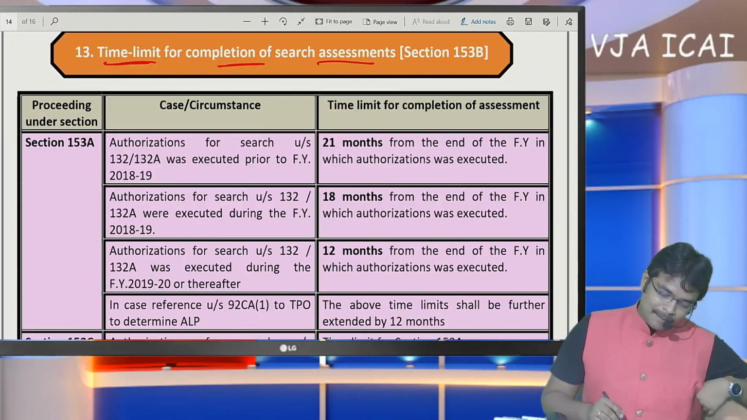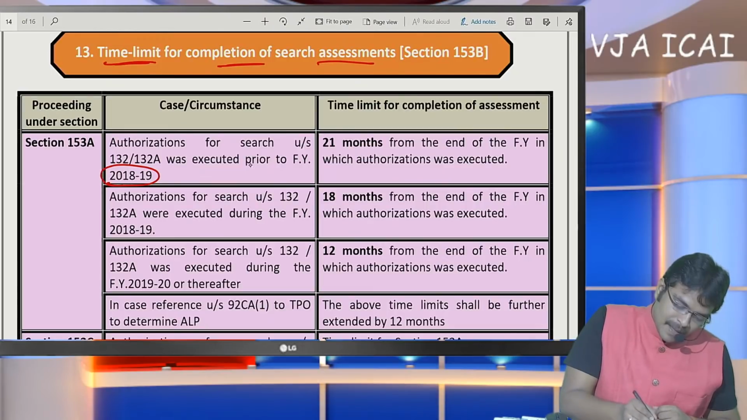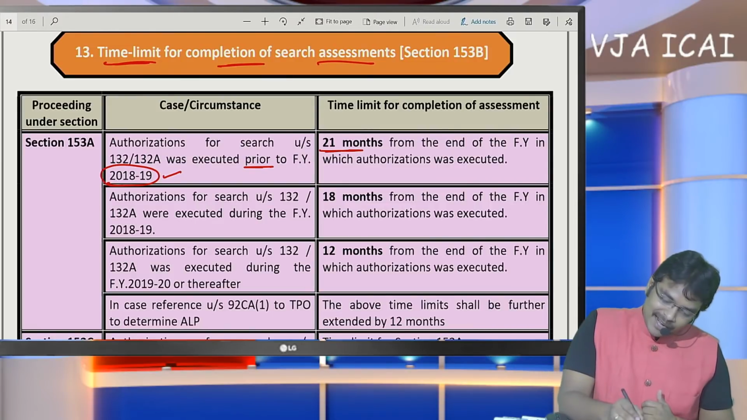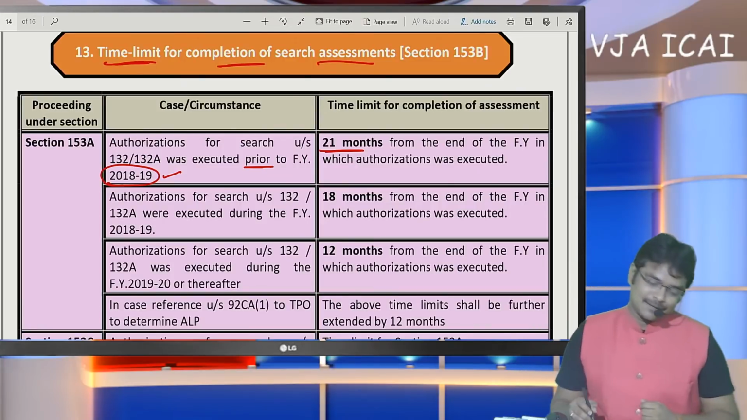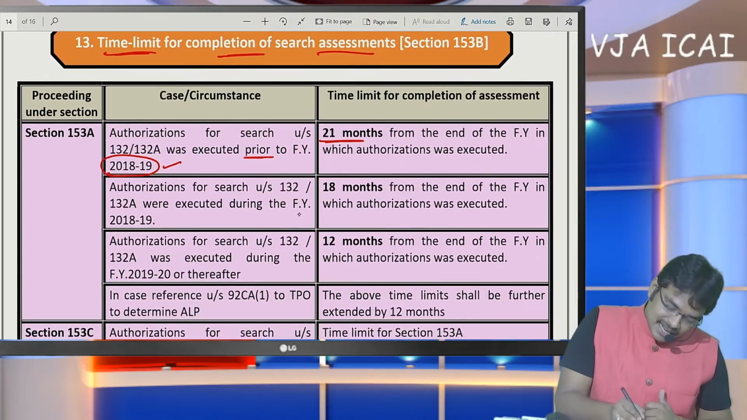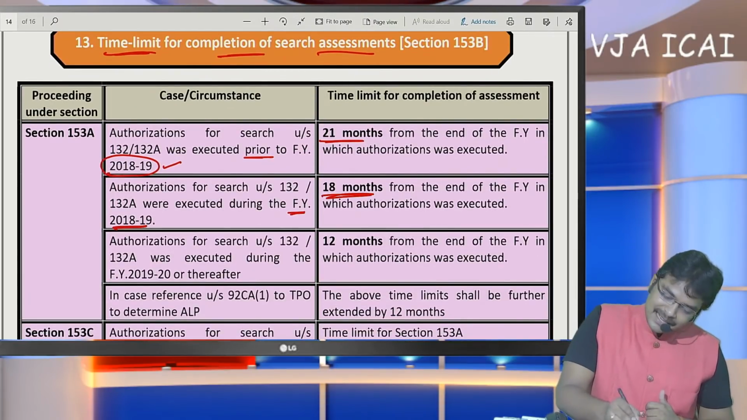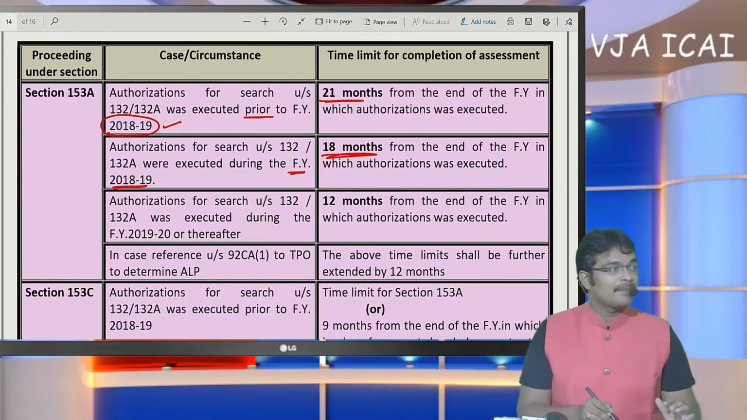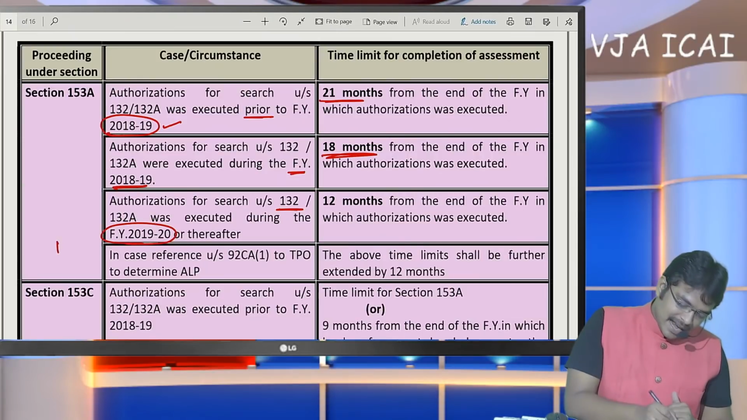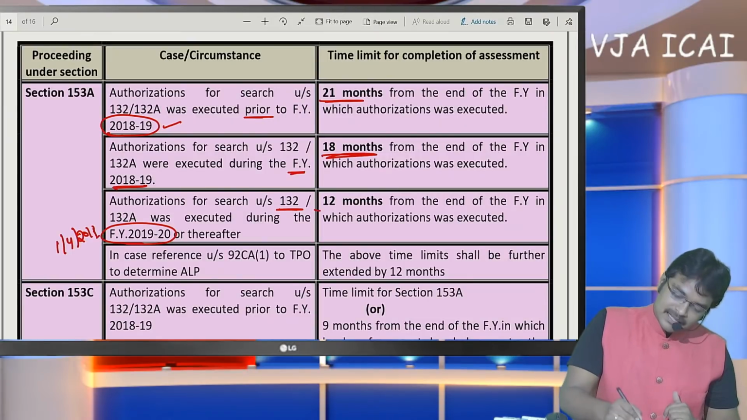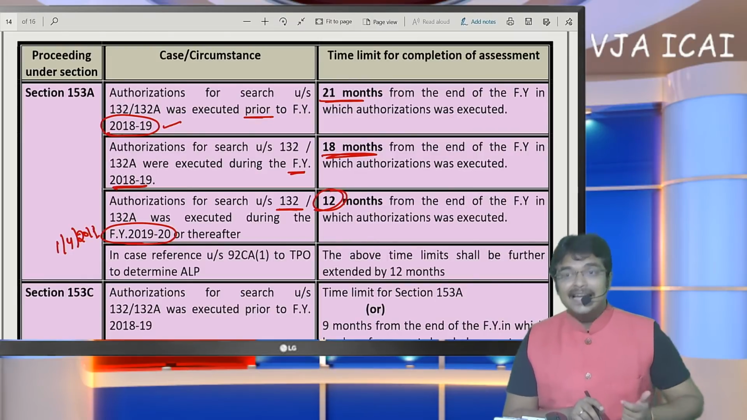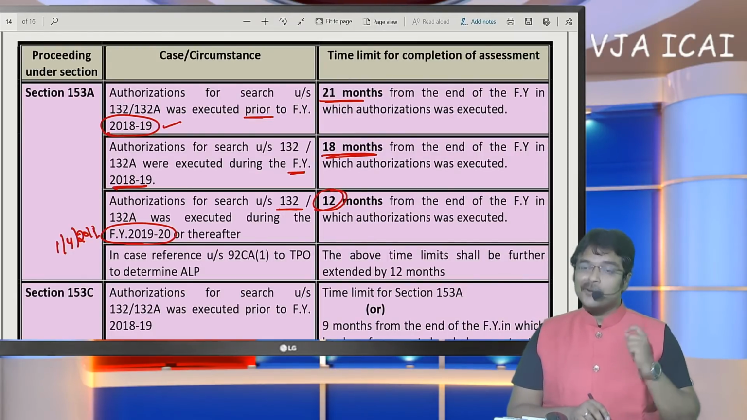Search assessment has to be completed, if search has been executed prior to 1819. Before 1819, if search has been executed, within 21 months it has to be completed. 21 months has been given for search commenced before 1819. But for search during 1819, an 18 months time limit has been given to complete the search assessment. And where the search has been executed on or after 1/4/2019, now this limit is applicable: search assessment should be completed within 12 months. Of course, in the COVID situation, an extension of 3 months is given. That is not the criteria. We are interpreting the provisions initially.